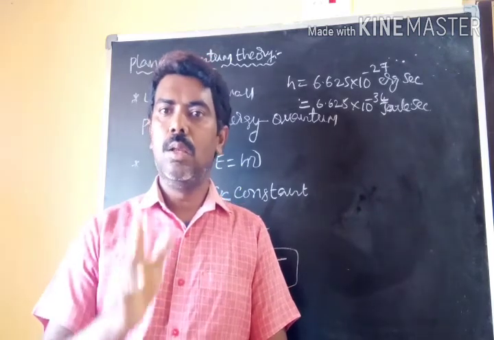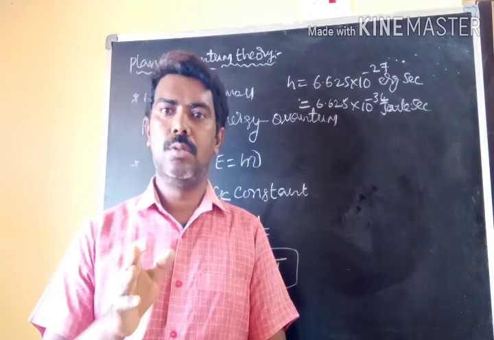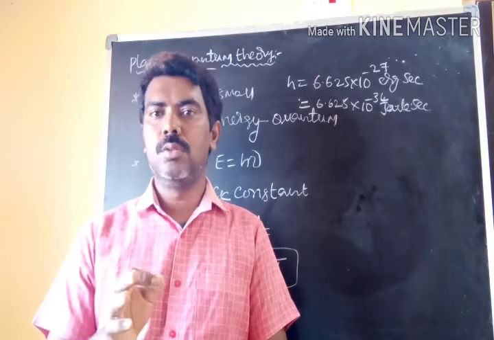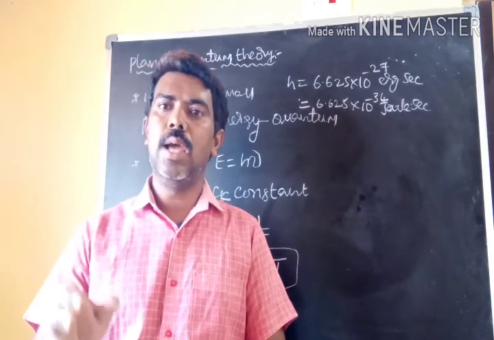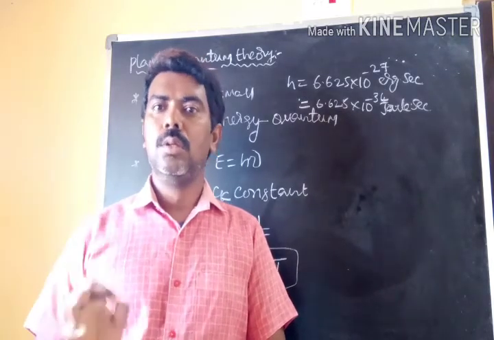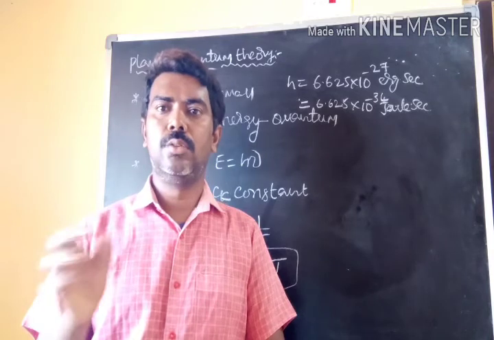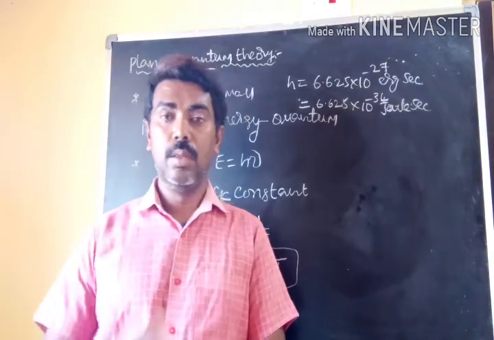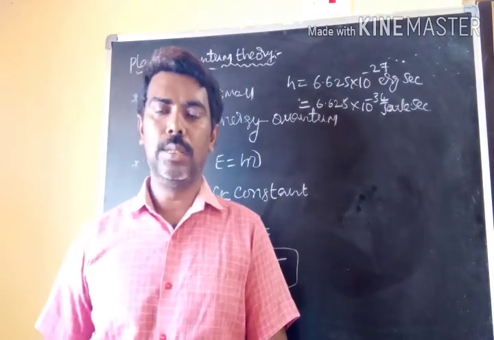Exact energy values are taken by the atoms, or exact energy values are given to the system or surroundings, according to the Planck quantum theory.